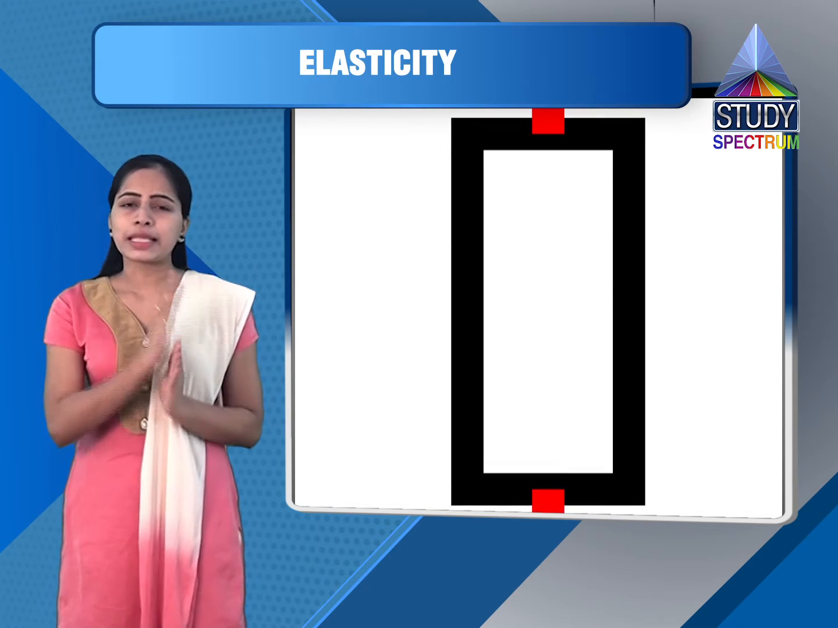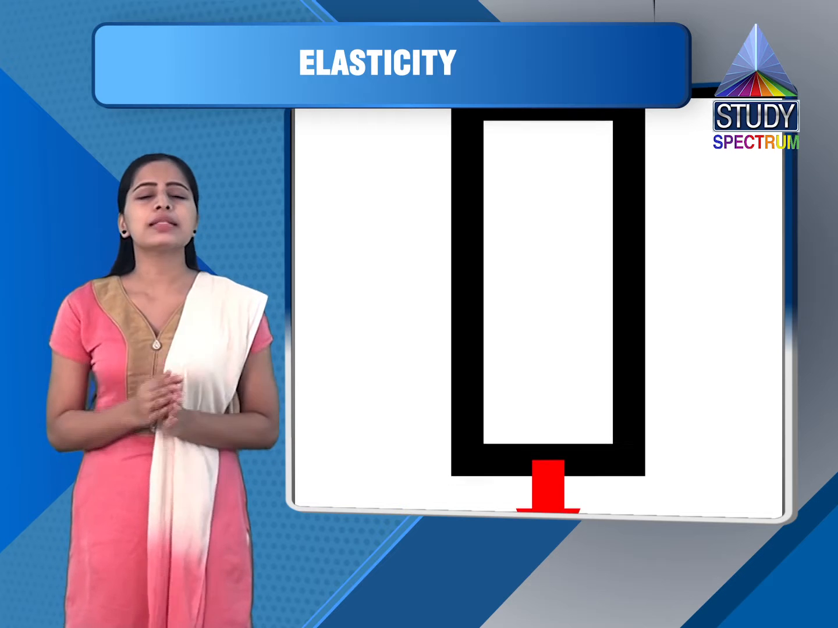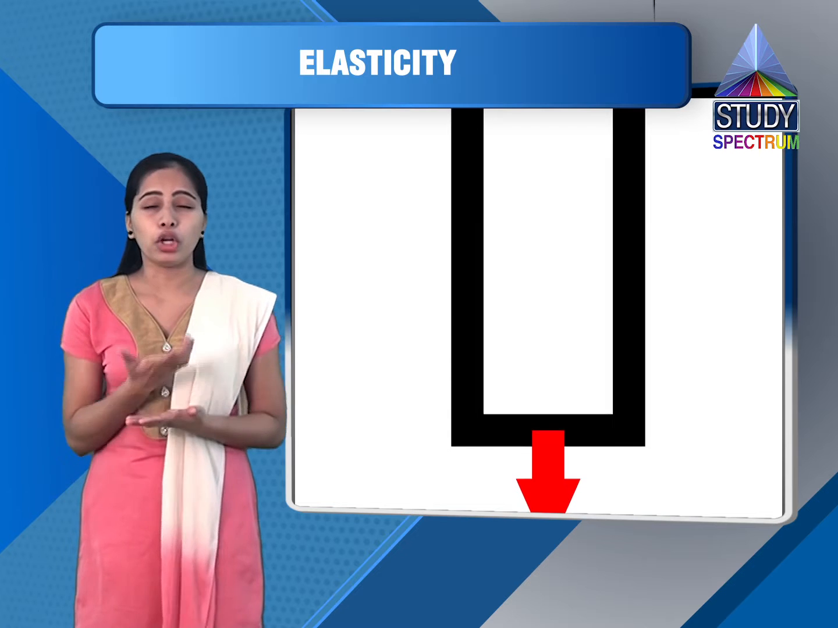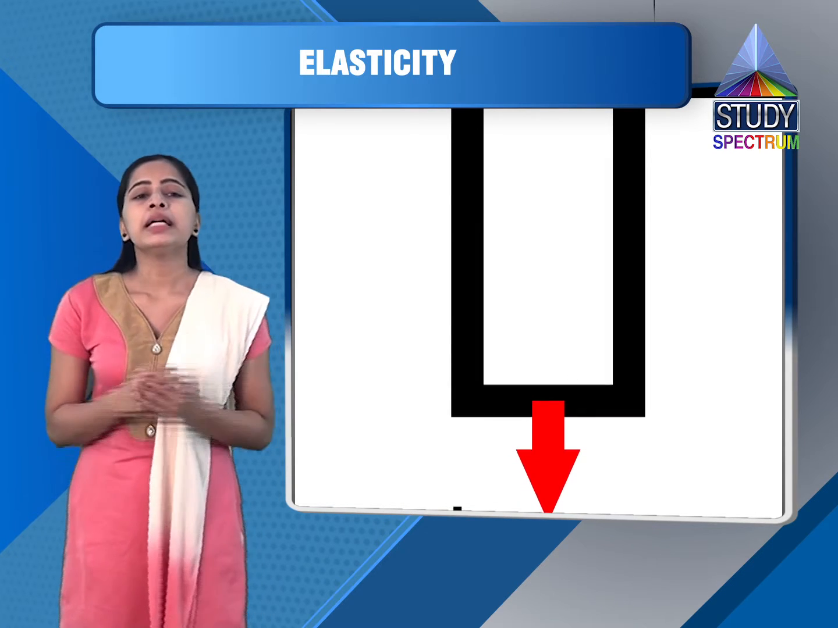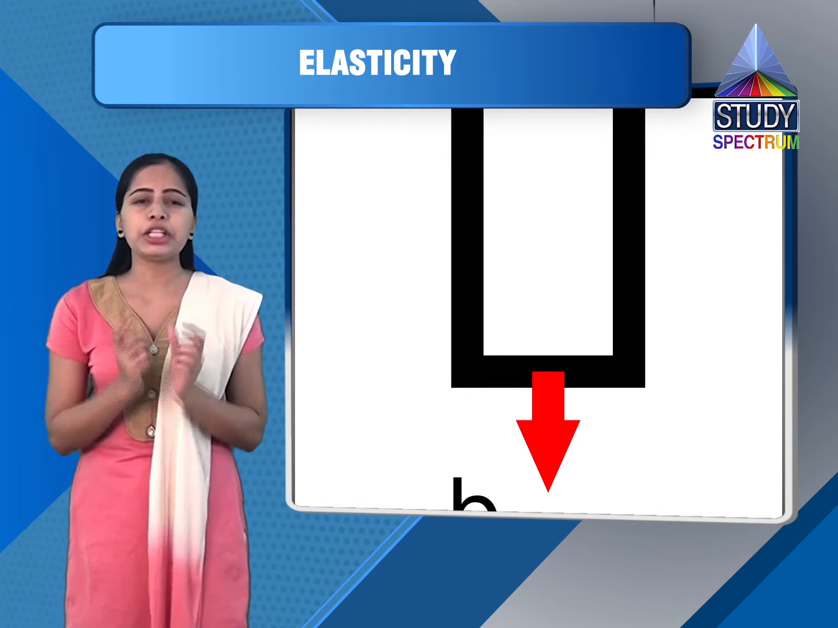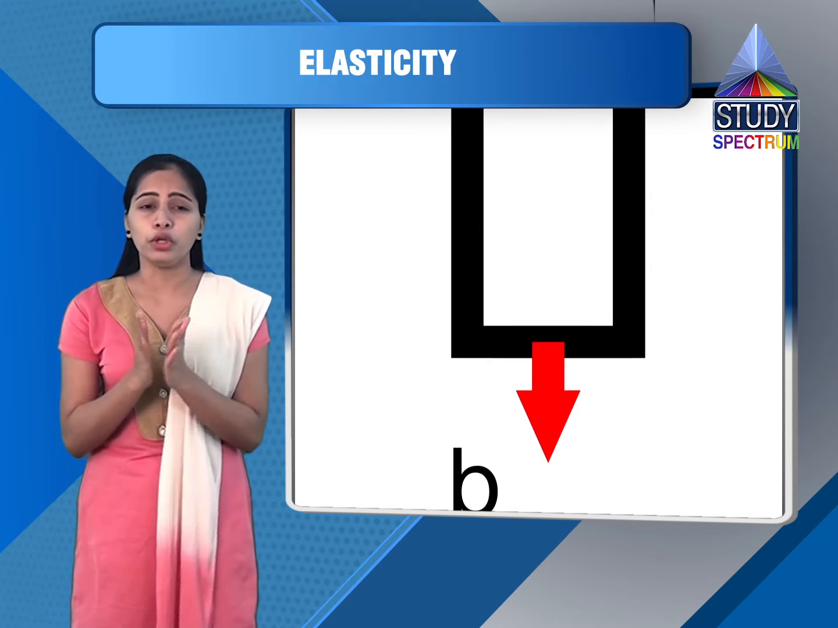Now the second type of stress developed is volume stress. As the name suggests, it is deformation in volume of a body. Now this is very important. Let us have a look. If a deforming force produces change in volume of a body, the stress associated is called volume stress.